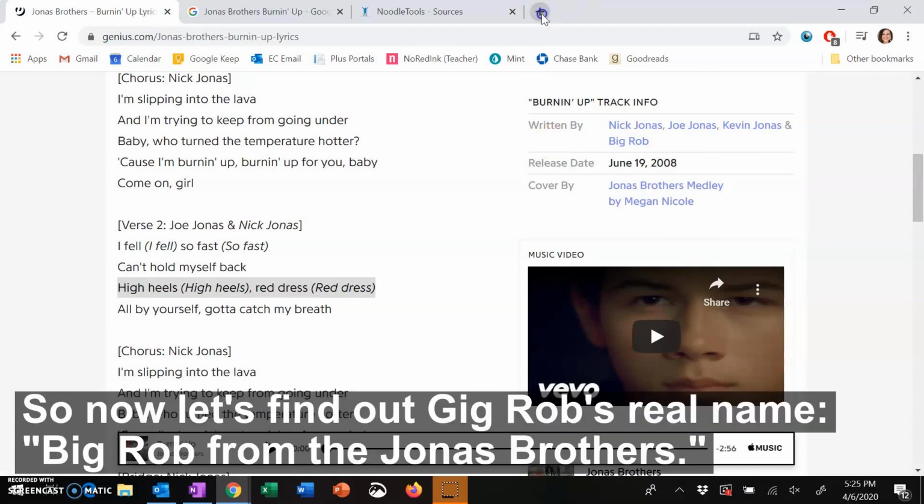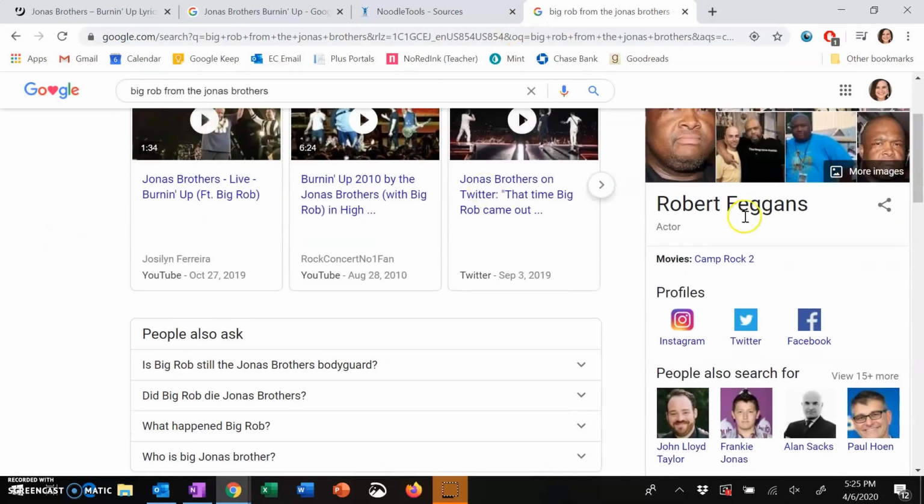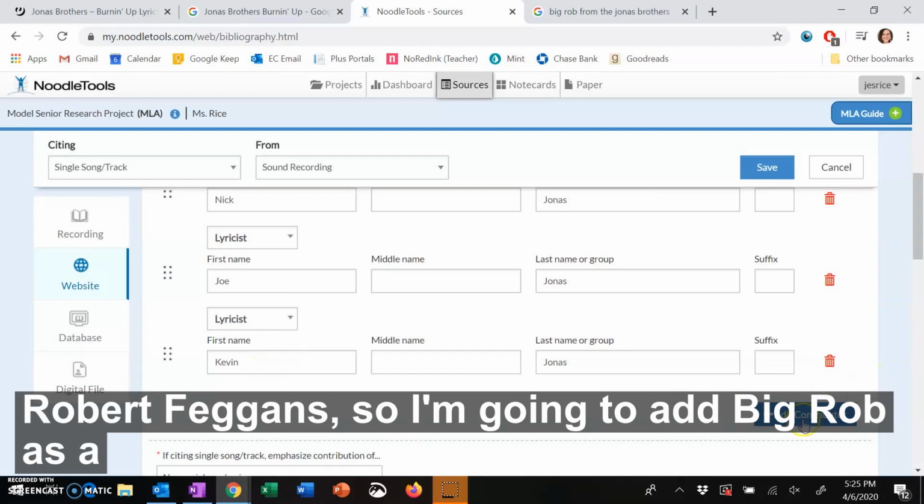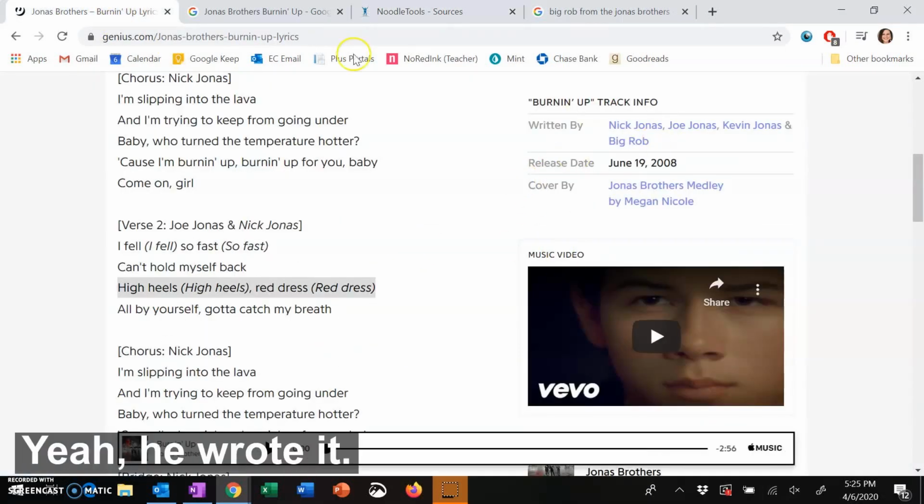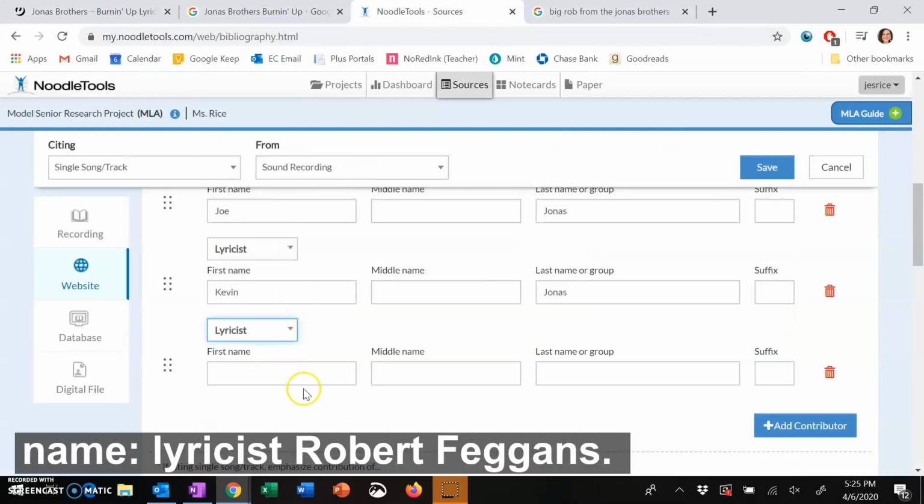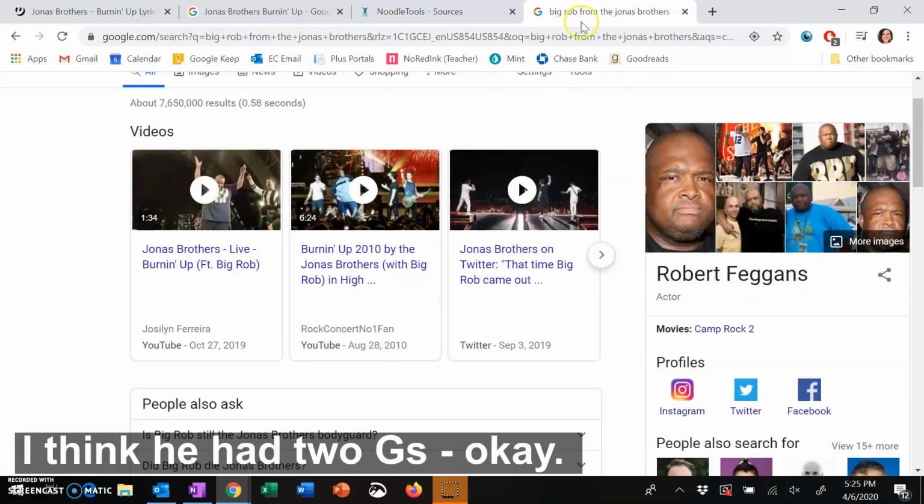All right, so now let's find out Big Rob's real name. Big Rob from the Jonas Brothers. Robert Feggins. So I'm going to add Big Rob as a lyricist, I suppose. Did he really? Yeah, he wrote it. All right. So I'm going to add Big Rob, but I'm going to put his real name, lyricist Robert Feggins. I think he had two G's. Yep. Okay.